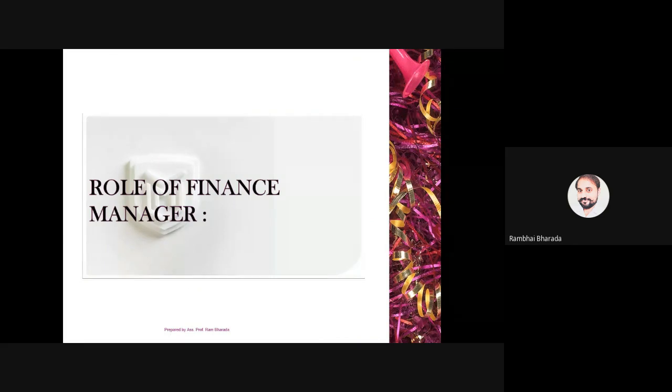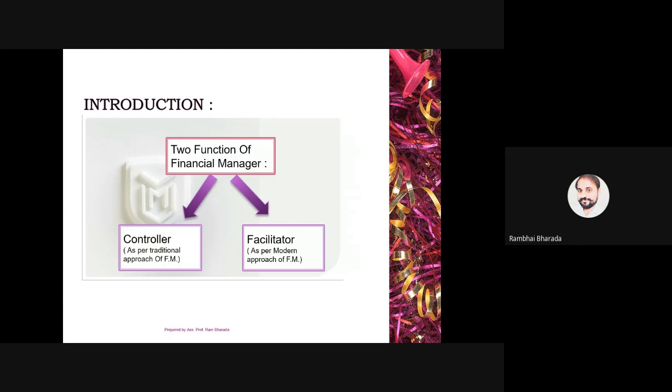Now the next very important point, and the last point from part one, the role of finance manager. Mainly two functions are there. Traditionally, we have financial management as a controller.